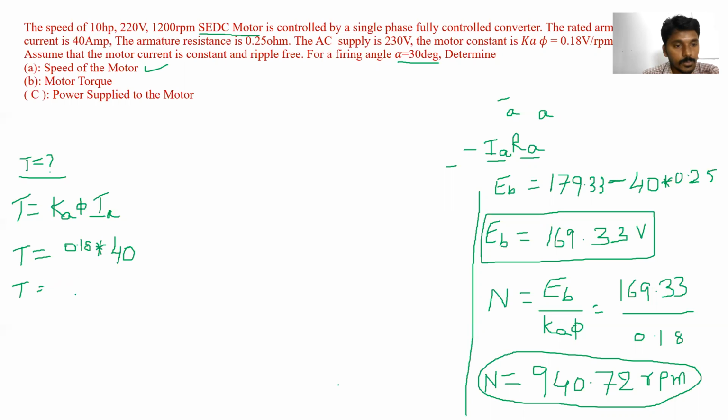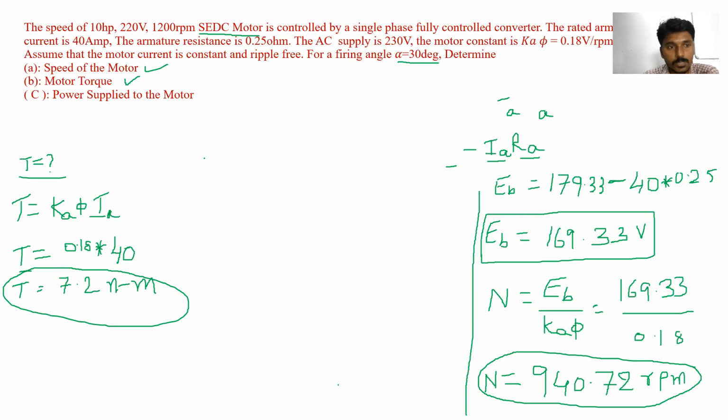7.2 Newton meter. Torque का units क्या है? Newton meter. Units are important. Speed का RPM, radians per second, voltage का volts, current का amperes or milliamperes, voltage का millivolts, torque Newton meter. So these units are important. This is the answer of the second one. Torque T is equal to 7.2 Newton meter.